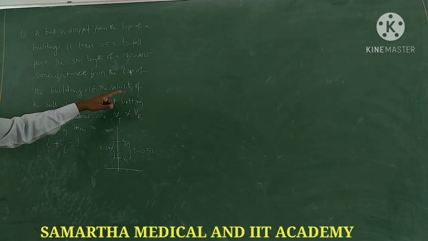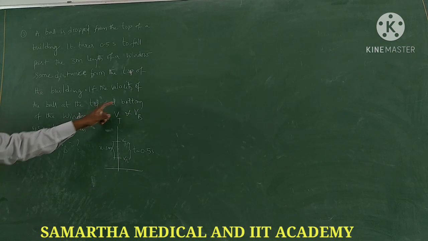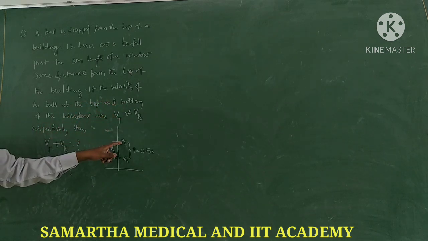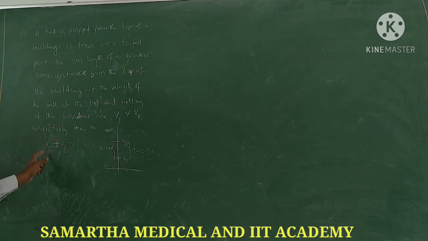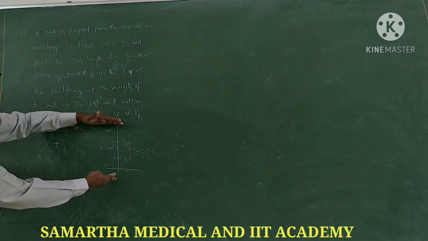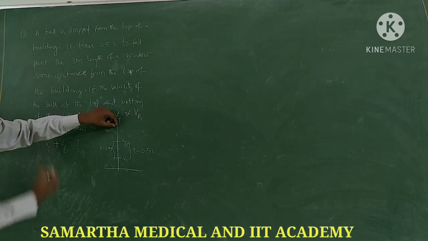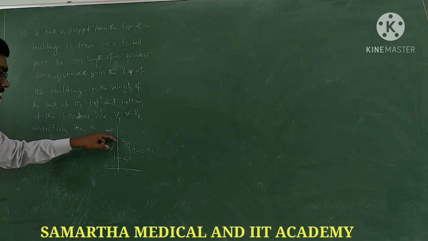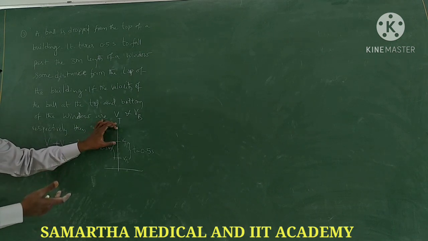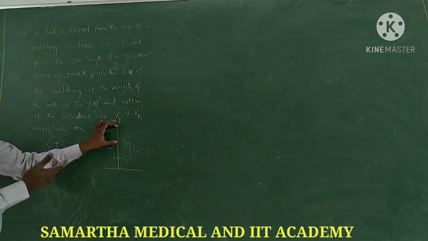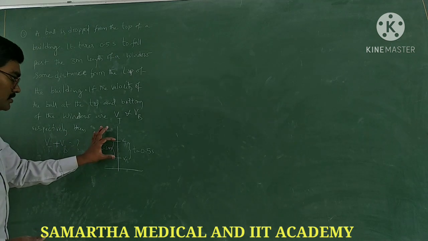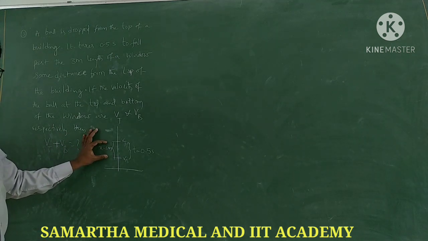But the velocity of the ball at the top and bottom of the window are given. This is Vt and this is Vb, and they are asking for the value of Vt plus Vb. So how to do it? This is a building, and at a certain height below the top there is a window of length 3 meter.